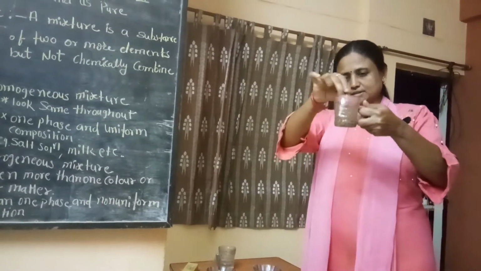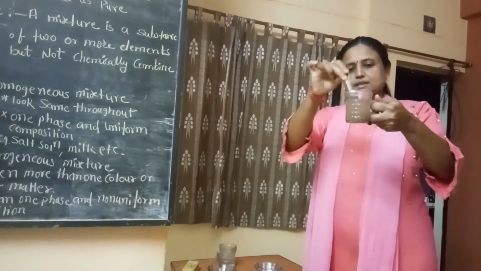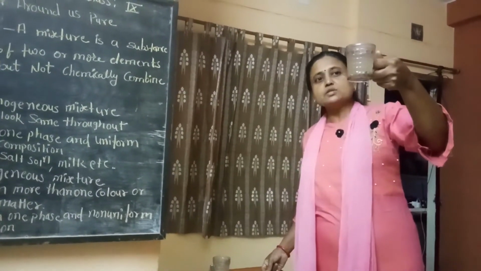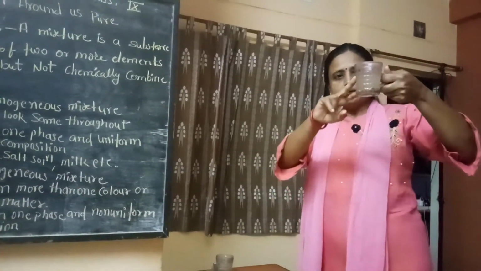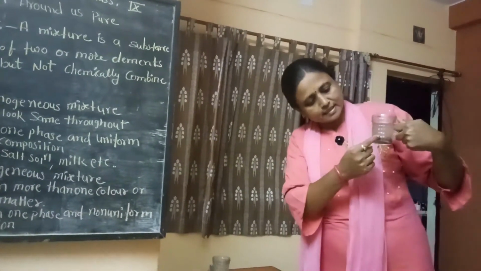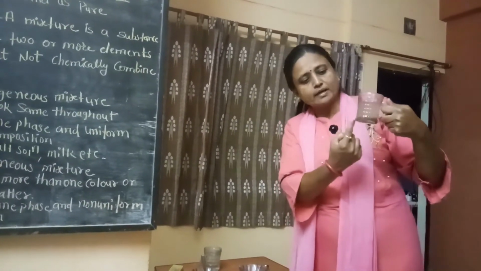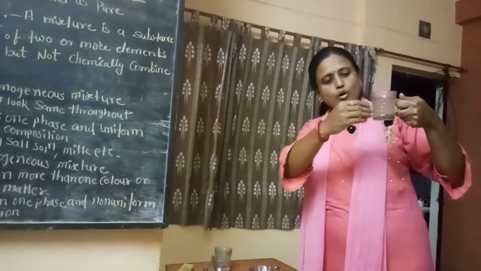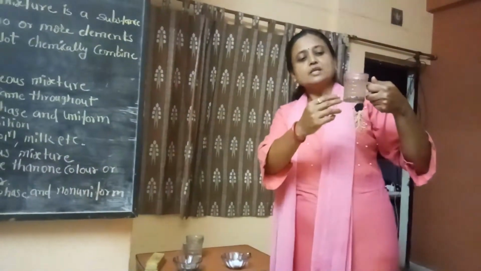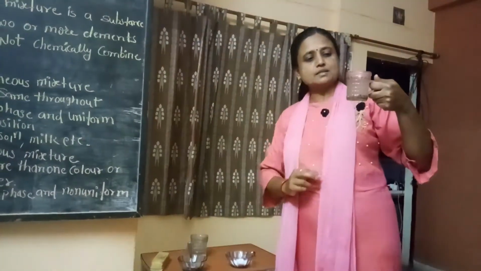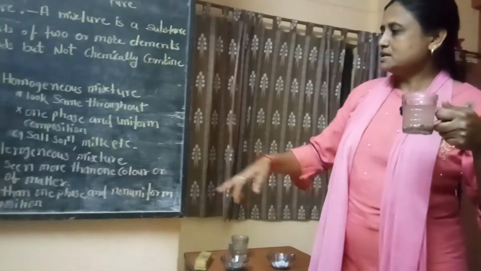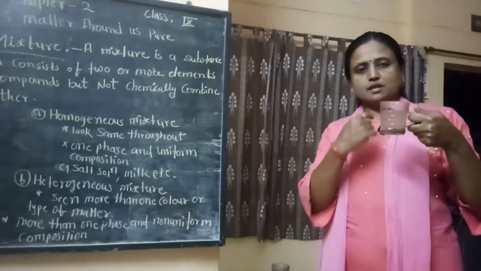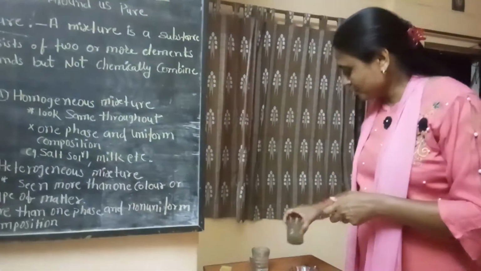I stir this sand properly into this water. Then see what observation you get. After stirring, you will see that the sand is not dissolved in this water. Here you are completely seeing two distinct layers. These sand particles are settled down at the bottom. Here you see two phases, one is the water and another is the insoluble sand particles. Such a type of mixture is called a heterogeneous mixture.